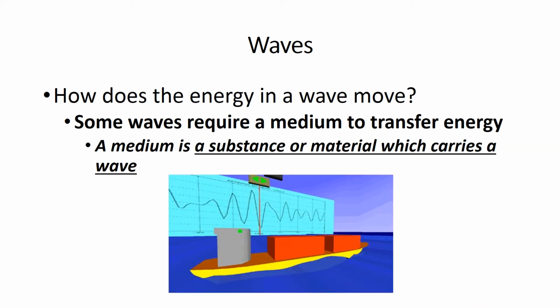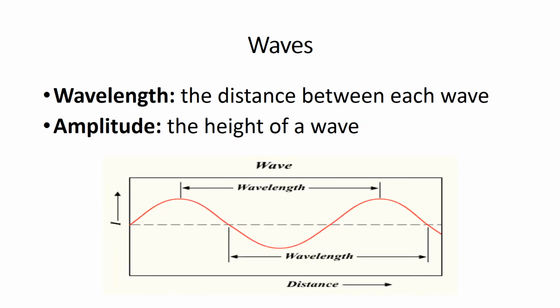How does the energy in a wave move? Well, some waves require a medium to transfer energy. A medium is a substance or a material which carries a wave. So a medium can be water, if the subject is in water, but a medium is also air because air is composed of many different small particles that we can't see. So these are both mediums that waves might need to travel through to be able to transfer energy.